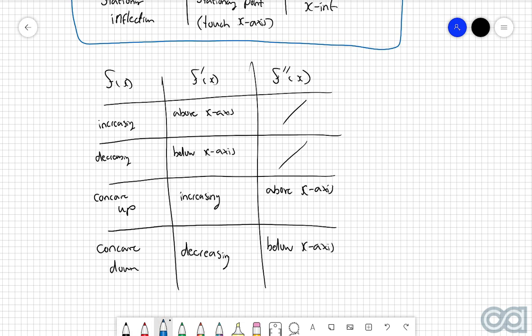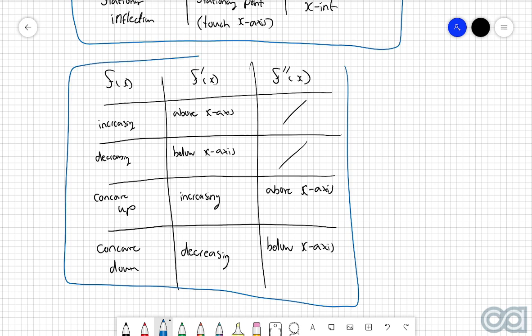So once again, this table here could be very, very beneficial for when you're doing questions like this. Understanding where the graph is going to be concave up, concave down, increasing, decreasing, or above or below the x-axis are all very, very important features and things that they're going to be mostly looking for when you are doing